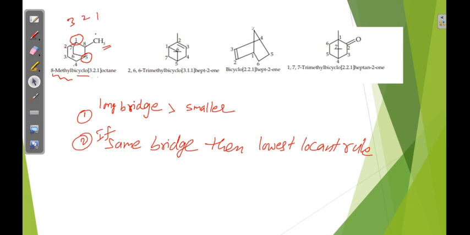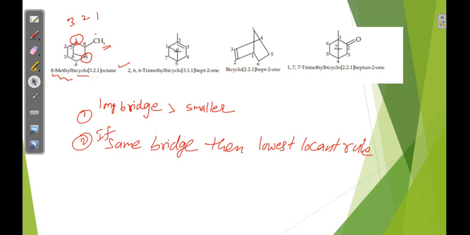3.2.1 octane. Again you can see, the numbering starts from the bridgehead carbon. Okay, you have to select the long chain. From one bridgehead carbon we have to reach the other bridgehead carbon. Then again select the long chain. If long chains are the same, then you can prefer substitution. But here the long chain is more preferred than the substitution.